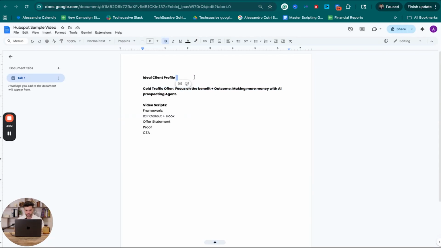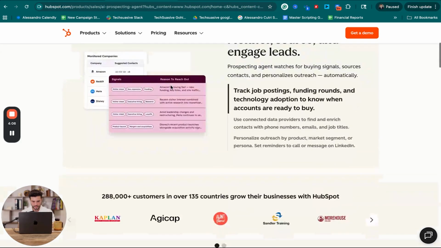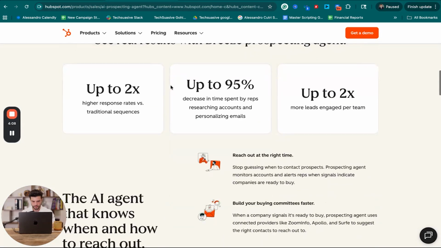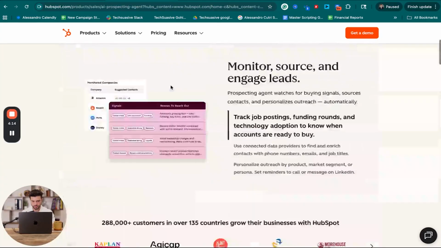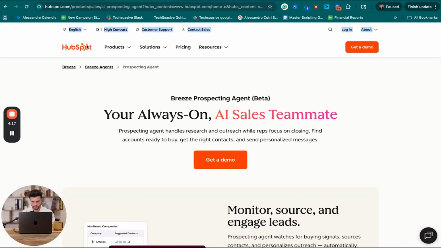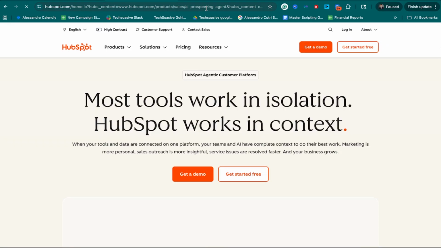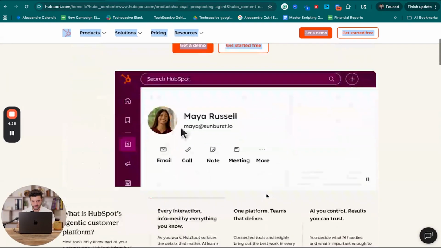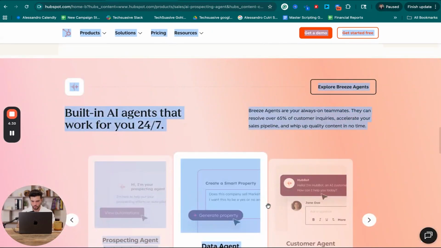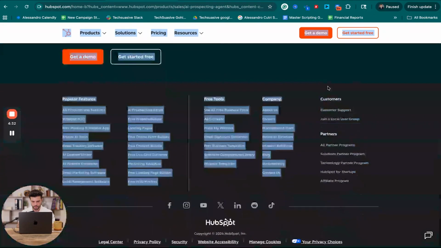Now, in terms of the ideal client profile, I'm thinking that the ideal client profile for them is probably going to be, if I had to guess, now we could do some research on this. And so actually, why don't we do some research? So I'll show you guys in real time what that looks like. So let's just go to HubSpot. And honestly, just because HubSpot's such a big company, I'm assuming that the LLMs have pretty good knowledge of what it is that they exactly do. But let's just do this for the sake of the video.